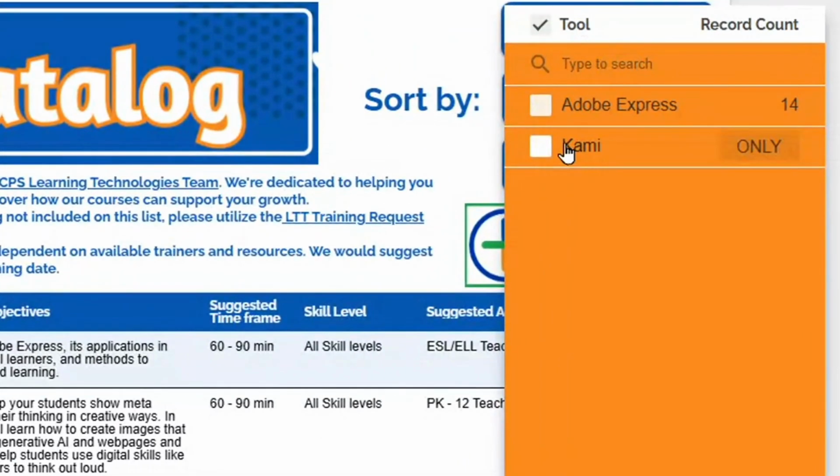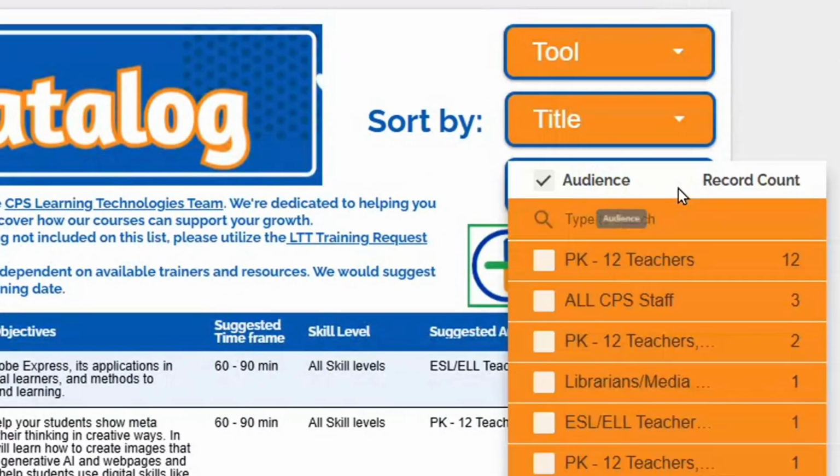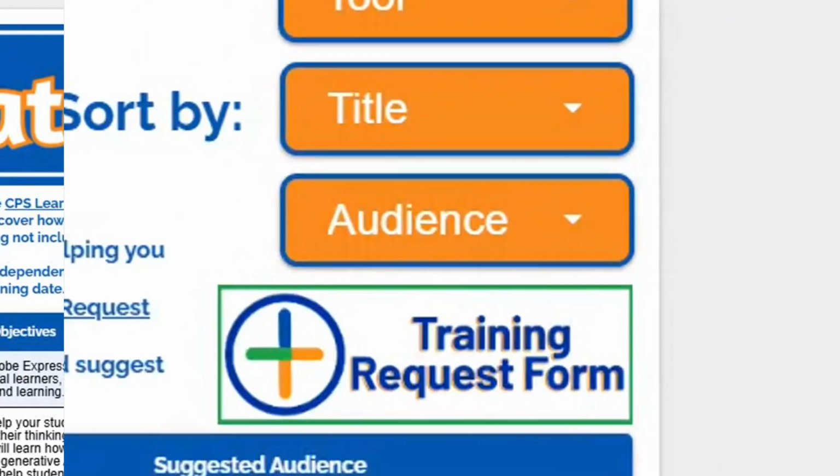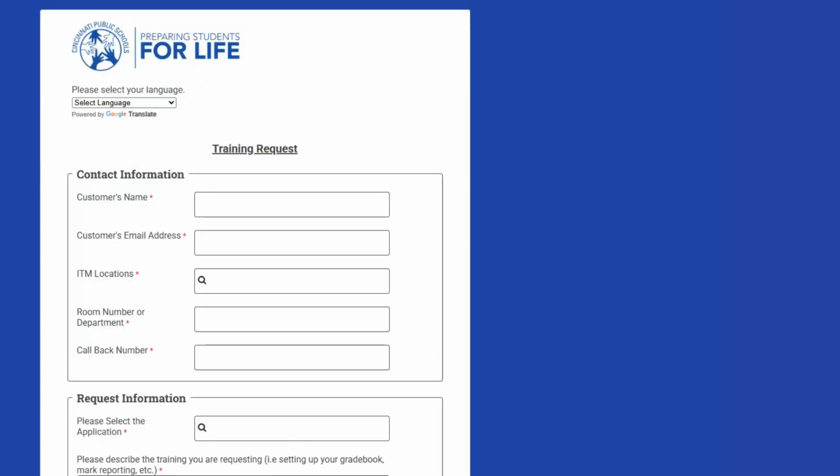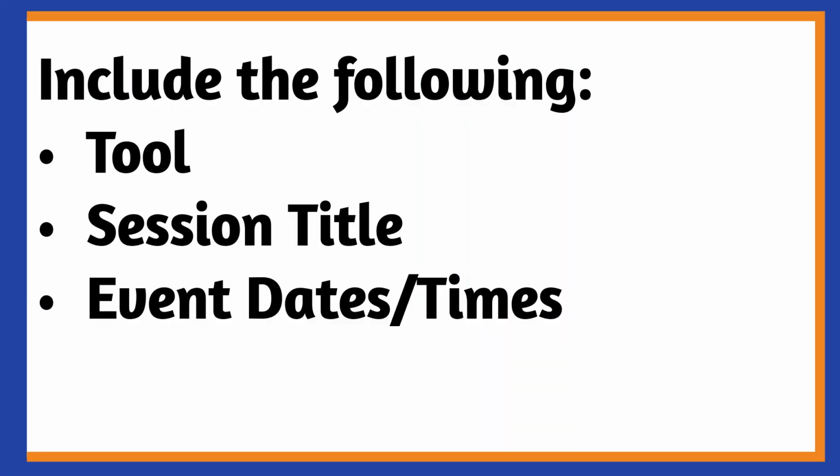Use the sorting buttons on the right to help limit your search to your desired tool or audience. When you're ready to communicate your desired training opportunity, click the Training Request Form button to be redirected to our ITM Training Request page. Complete the form, giving as much detail as possible inside of the description box. Please make sure you mention the tool, session title, and event dates and times.